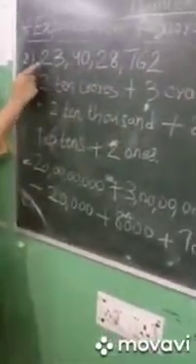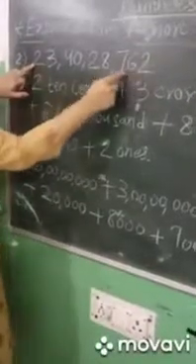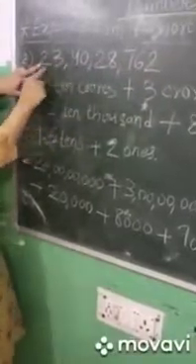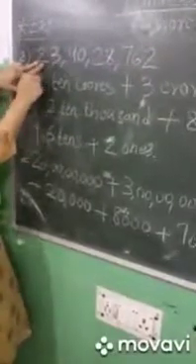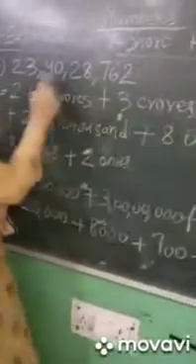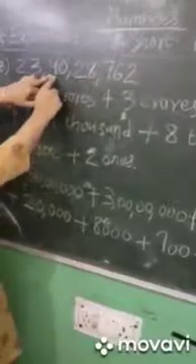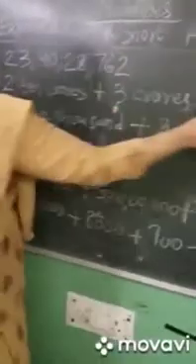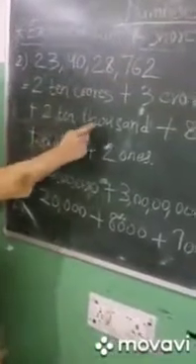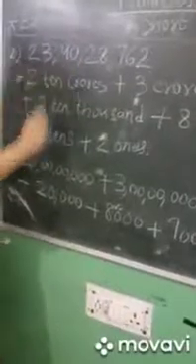Fine. So what is the place value of 2 here? 2 in this number. Ones, tens, 100, 1000, 10,000, lakh, 10 lakh, crore, 10 crore. So the place value of 2 is 20 crore. Likewise, 3 is 3 crore. What is the place value of 4? Ones, tens, 100, 1000, 10,000, lakh, 10 lakh. The place value of 4 is 40 lakh. The place value of 2 is 20,000. We are not mentioning 0 because it's not needed.